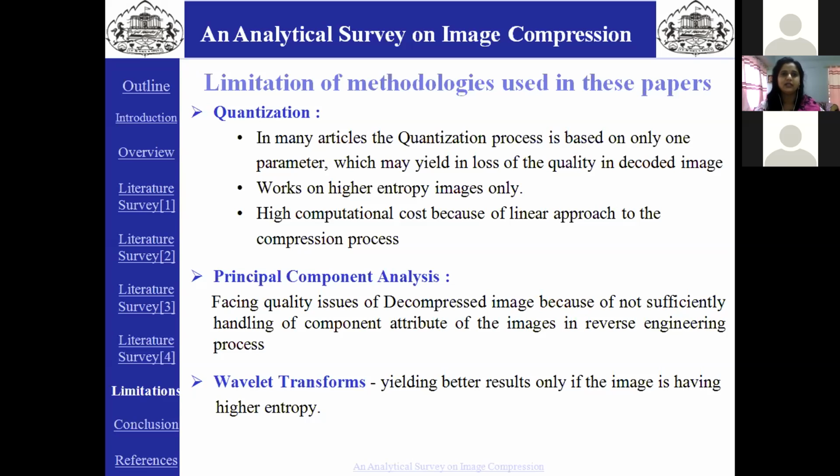Another limitation is it works on higher entropy images only. And lastly, it requires high computational cost because of the linear approach to the compression process. The principal component analysis method faces quality issues in the decompressed image because of not sufficiently handling the component attribute of the image in the reverse engineering process. And finally, the wavelet transform yields better results only if the image has higher entropy.